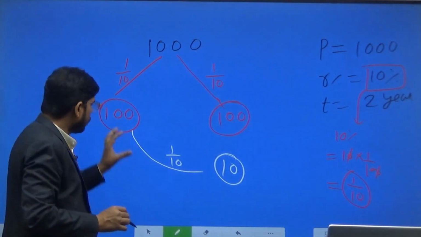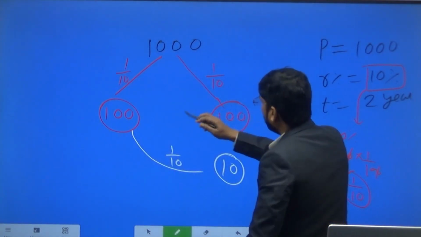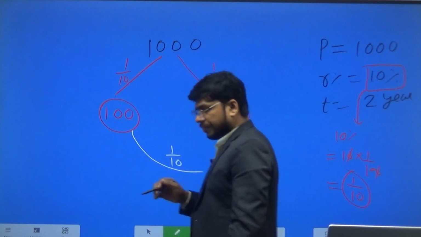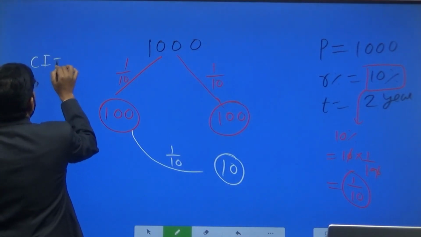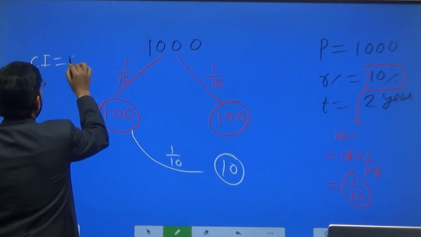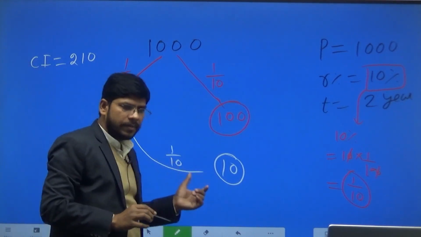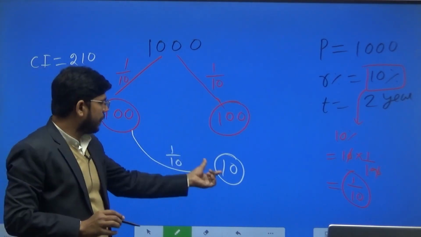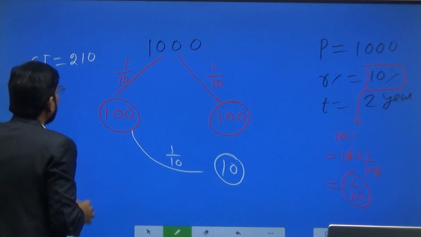Now if we add all these, what will be the compound interest? Total compound interest will be 100 plus 100 plus 10, that is 210 rupees. Clear?